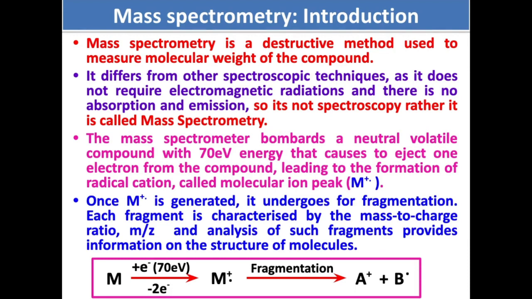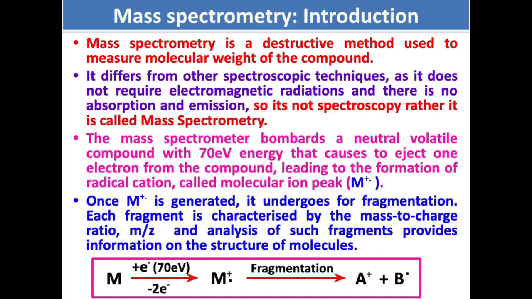What we call the molecular ion peak, we represent as M plus dot radical cation. Once the radical cation is generated, it undergoes fragmentation. Each fragment is characterized by mass to charge ratio, that is m by z. Z is the charge here, and analysis of such fragments provides information on the structure of the molecule.